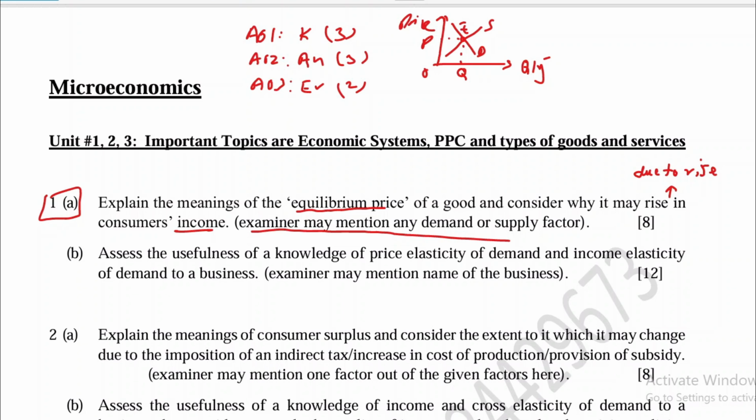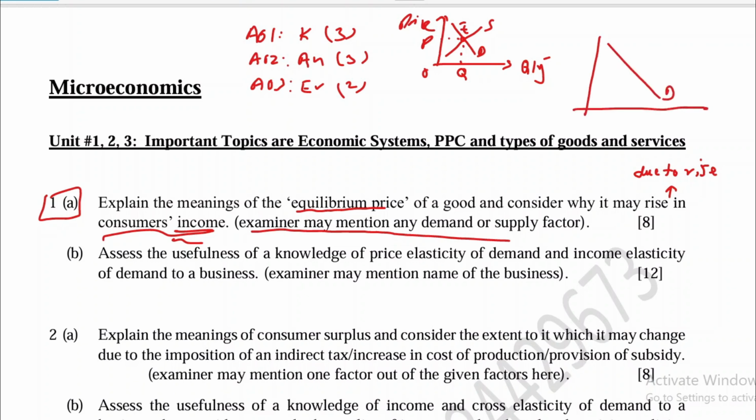Now you have to analyze the situation. If there is a rise in consumers' income, why the price of the product may rise. So keep in mind, a rise in income basically represents the purchasing power of the consumer. When there is a rise in income, consumers' purchasing power will rise, and when purchasing power is high, consumers will purchase more goods and services. And demand for goods and services will rise, and the demand curve will shift to the right.